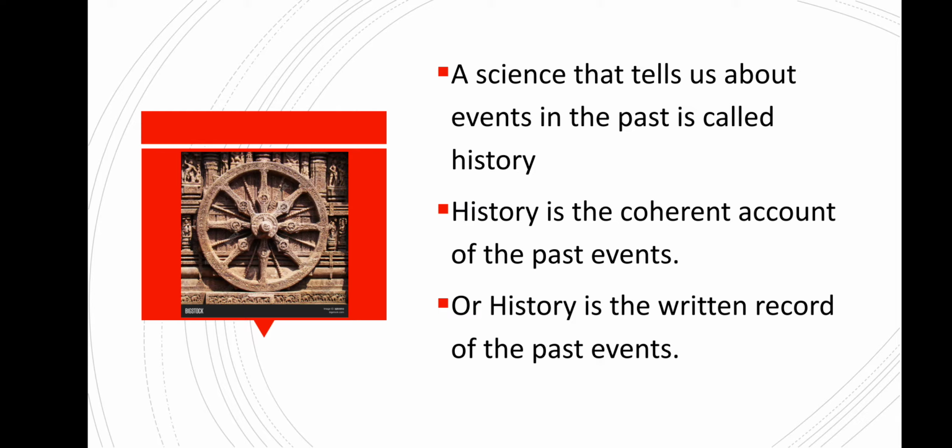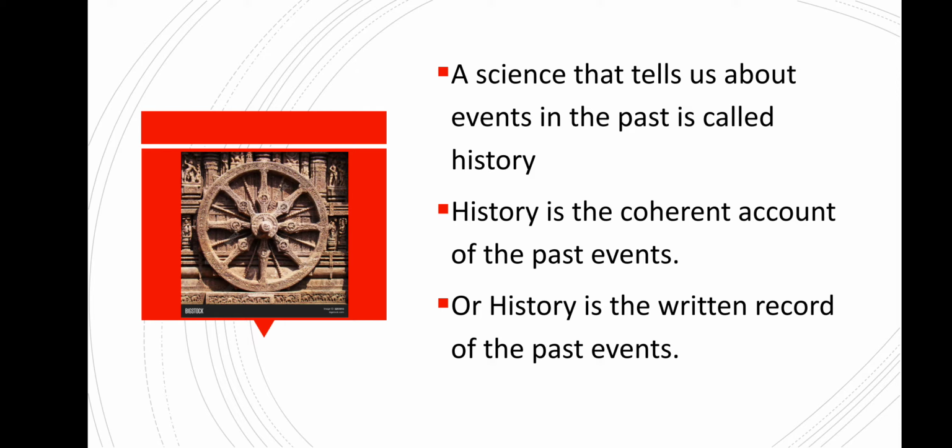Okay, children, we know about history. We studied history in previous classes also, but now in Standard 5 it is included in EVS 2, Environmental Studies 2, in the chapter What is History?